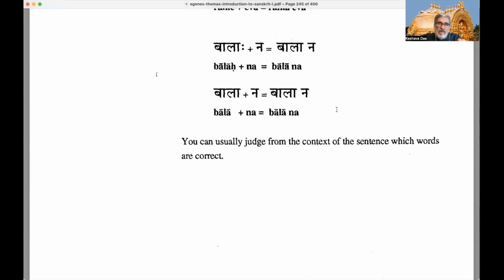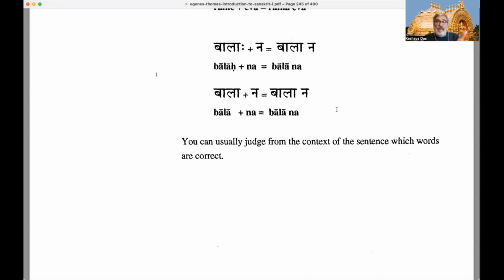But we also have another example of bala, ending with a long A, and na also becomes just bala na. So bala na, you could break it as balaha na, or bala na. You can usually judge from the context of the sentence which words are correct. Now, sometimes there'll be an option. Sometimes both meanings work in context, but usually one meaning is obviously correct and one is not.